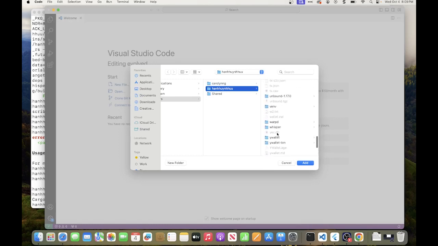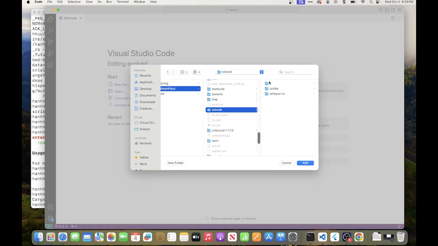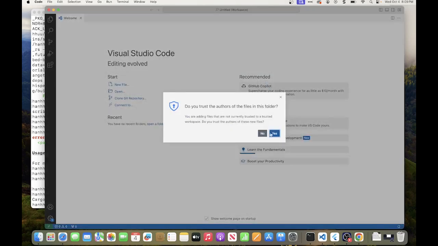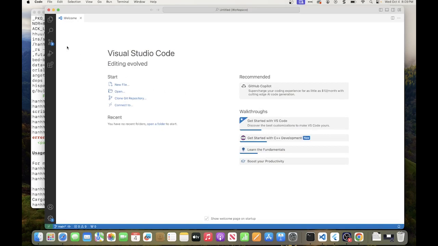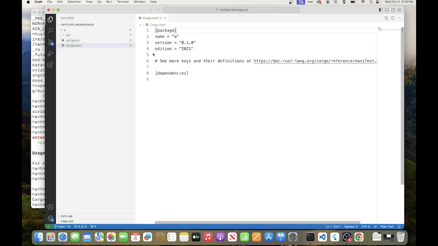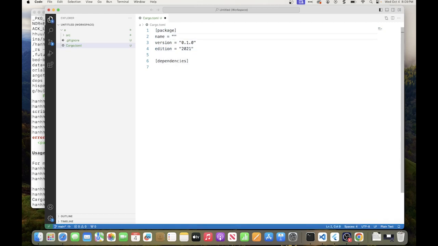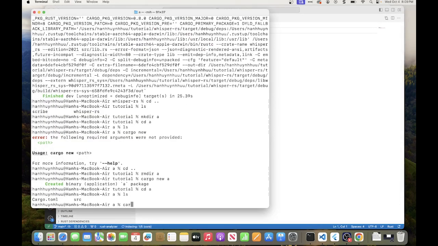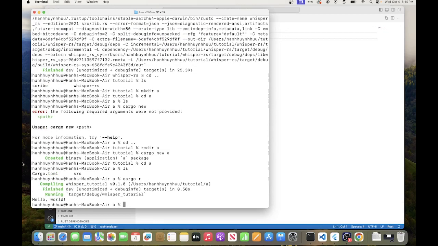Tutorial, A. Okay, I trust this. All right, so what did it make for us? It made a very simple project file. I'm going to remove this and change the name to whisper-tutorial. And then it also made my main file, which is going to print hello world. So if I build this and run it with cargo run, it's just going to say hello world.